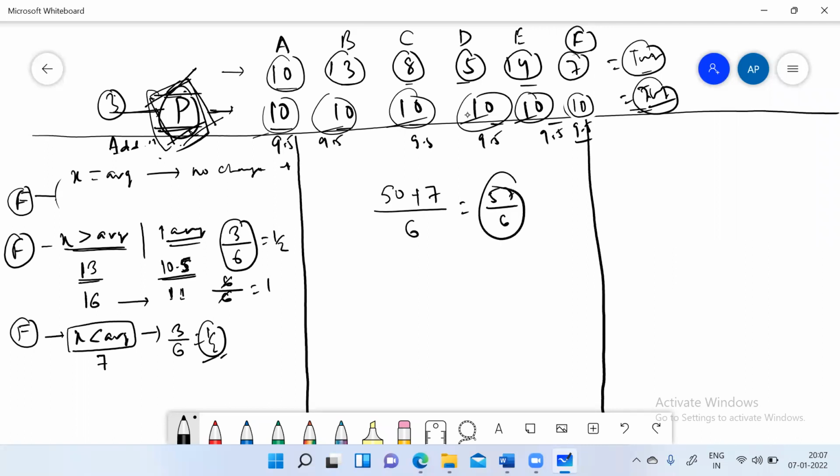Either think in a way that you give the number from your side and extract from everyone, or just calculate the total divided by 6. Did you get the point? So if X is less than the average, if the new value coming in is less than the average, what will happen to the average? The average will drop.